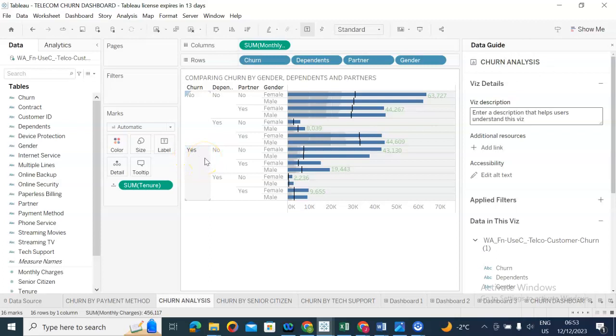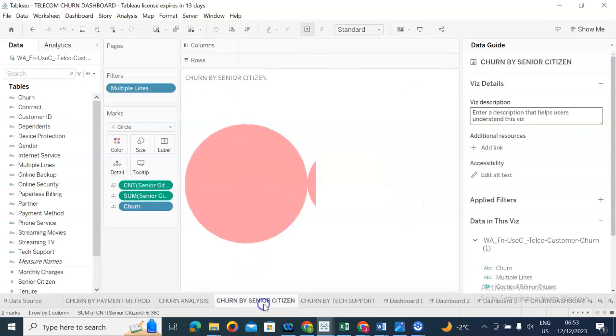We want to see if those who had dependents churned more. No. So having dependents did not really have much of an impact on whether they will churn or not. Partner also didn't have much impact on churn rate.